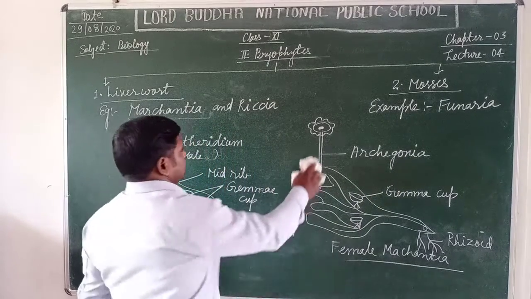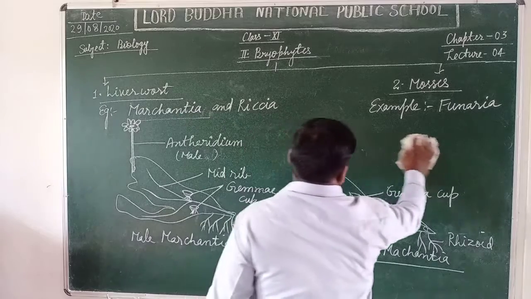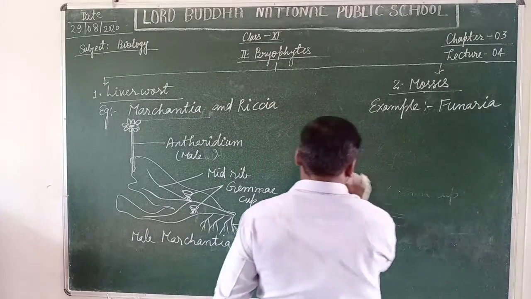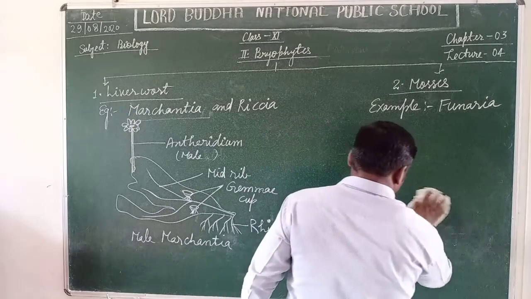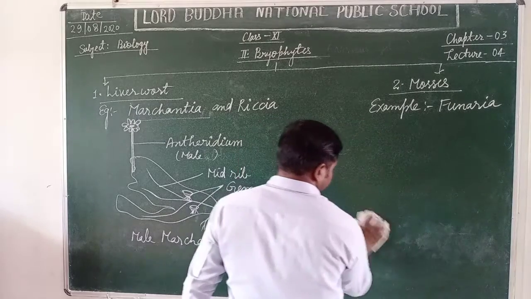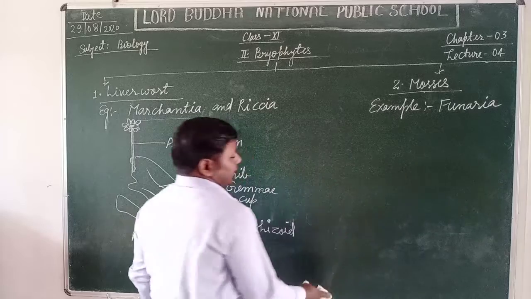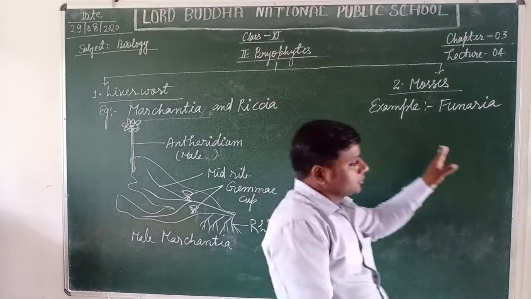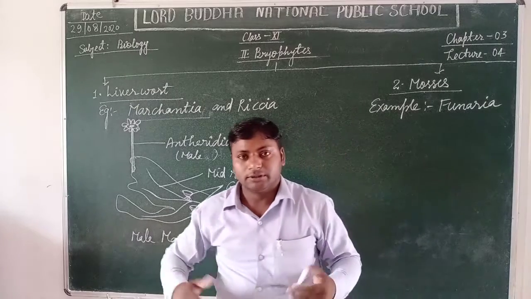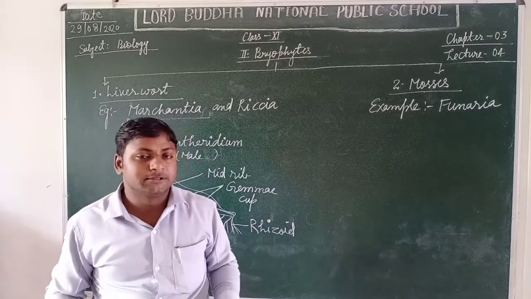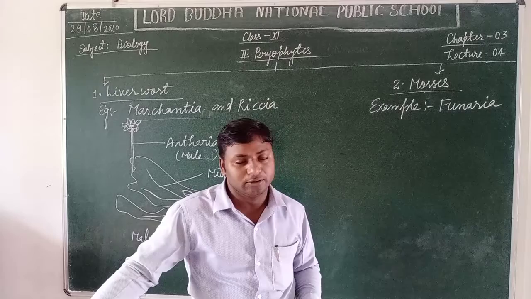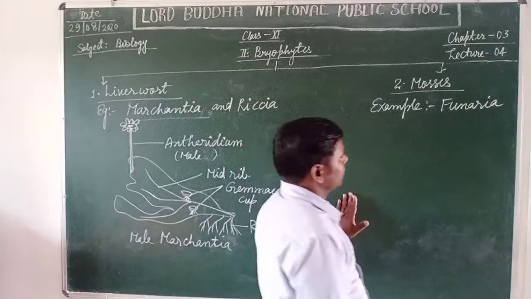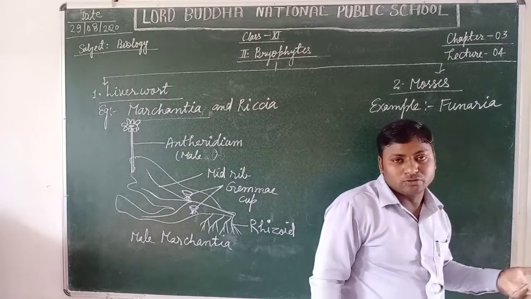Now, students, we are going to discuss Funaria. Funaria is also a kind of bryophyte whose plant body is not well defined into proper leaves, stems and roots. In place of roots, rhizoids are present.